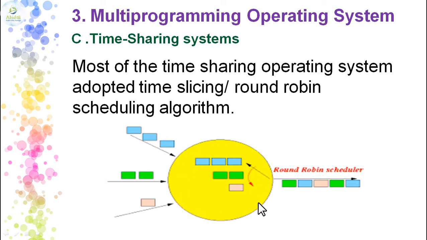That is called the round robin scheduling algorithm, because it is moving in a clockwise direction, giving a particular time for execution. This is the time in which each program is going to get executed. Certain seconds will be given. For example, if it is given 10 seconds, this will be given 10 seconds, this will be given 10 seconds. Then when it finishes, it will come around again for another round. This one is already finished, if the time slice given is 10 seconds. So this is the very best example of sharing CPU time among many users.